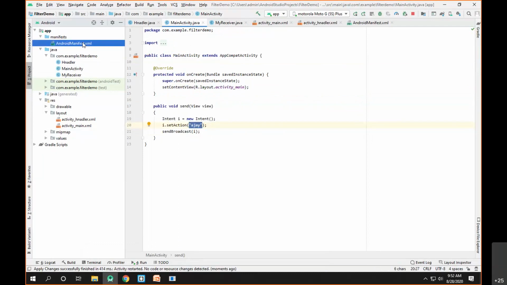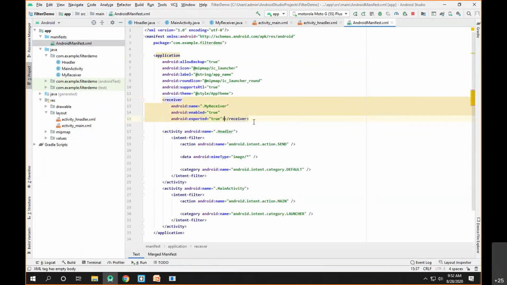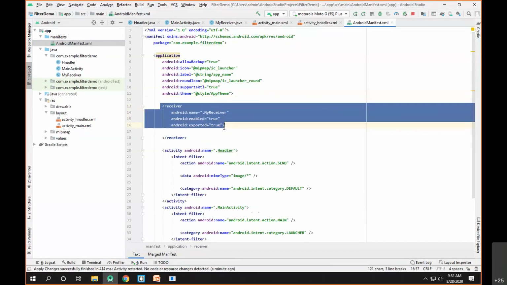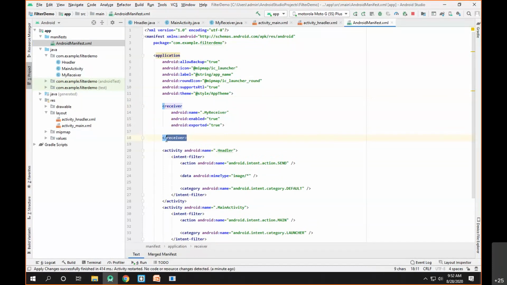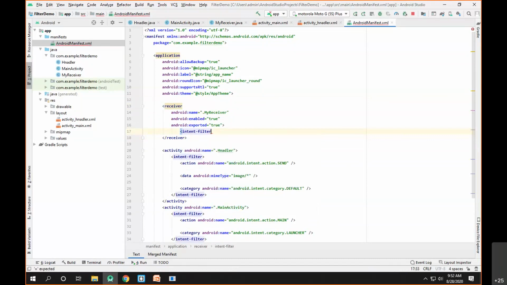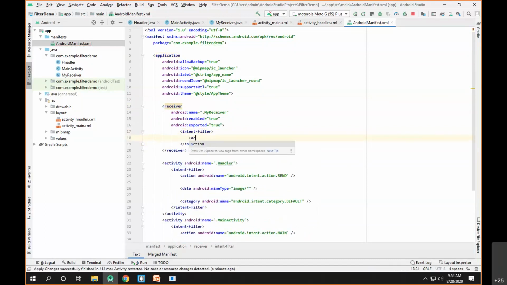You have to go to the manifest.xml, and whenever you add a broadcast receiver, you can see there is one element created with the opening tag receiver and the closing tag receiver. So in order to handle the action with the name Ajay, you have to just add an intent-filter with the action name as Ajay. It means this particular broadcast receiver can respond to the action whose name is Ajay. Now let's run this again and see what will happen.